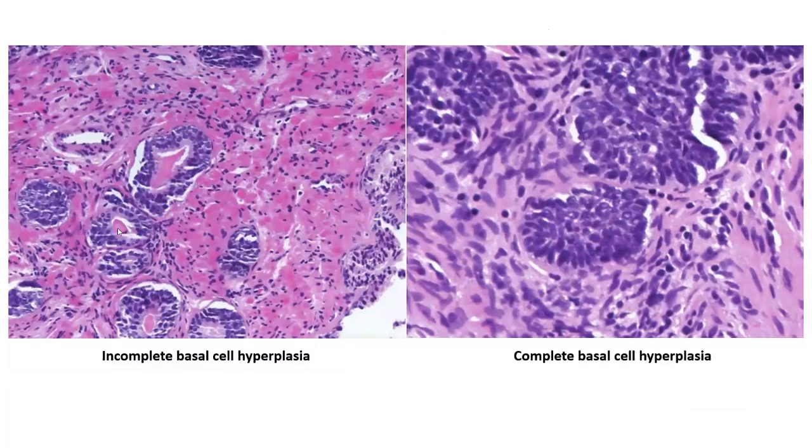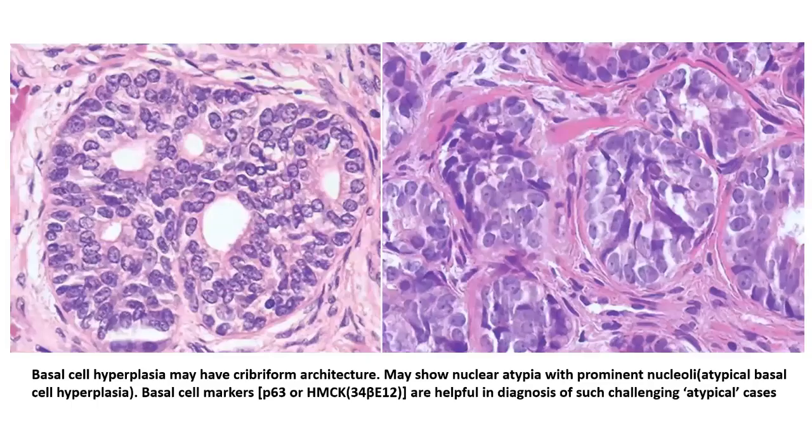In some cases, you can well appreciate the acinar lumen along with the acinar cells towards the periphery, and you call this incomplete basal cell hyperplasia, while sometimes you have these solid nests of the basal cells, which are called complete basal cell hyperplasia. Usually you get a mixture of both, of incomplete as well as complete basal cell hyperplasia. And like I said, they sometimes have a cuboidal architecture.